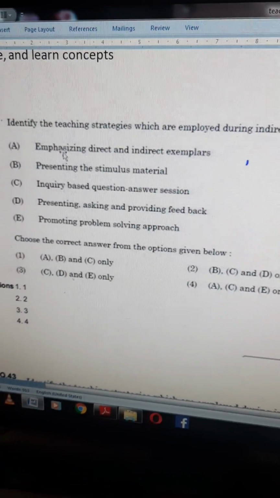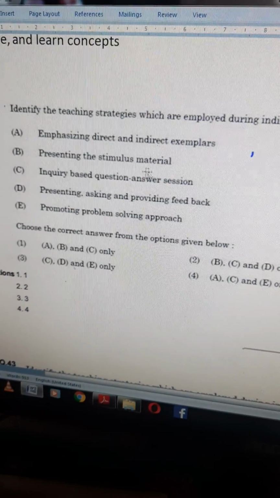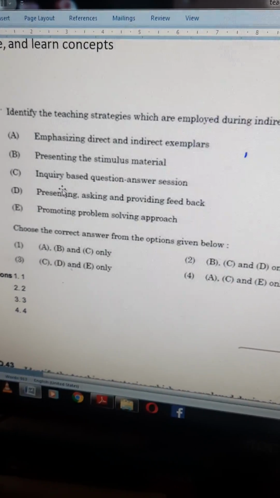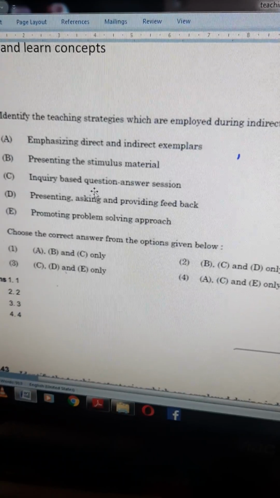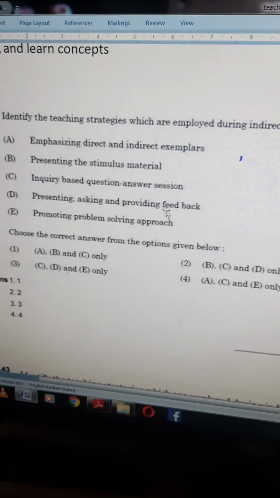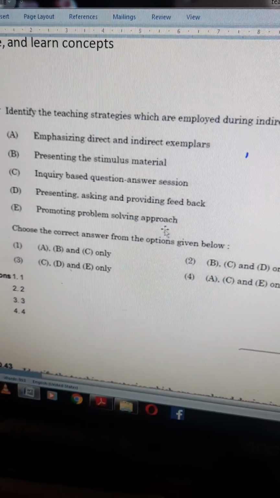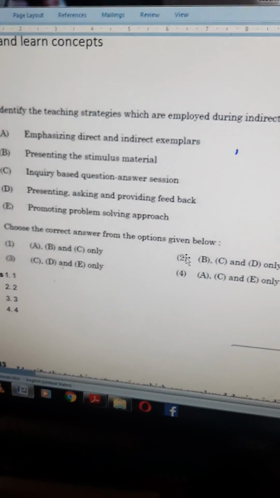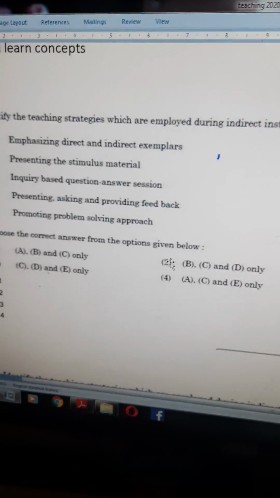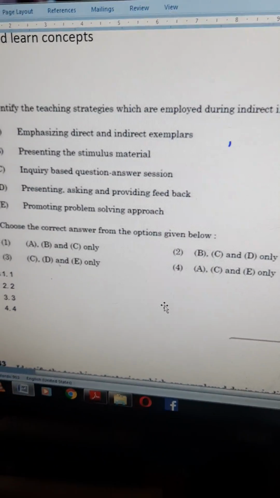First one is emphasizing direct and indirect exemplars. Second, presenting the stimulus material. C, inquiry based question answer session. D, presenting, asking and providing feedback. E, promoting problem solving approach. Okay, try this question once, then I will show you the answer.